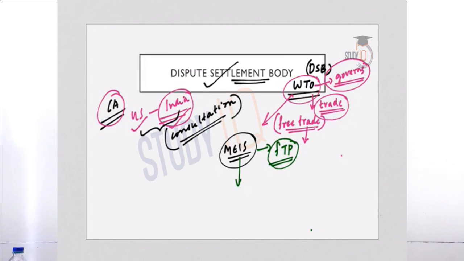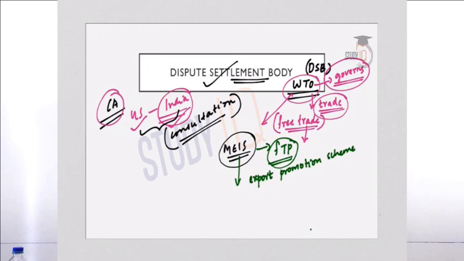It is a major export promotion scheme of India. So the objective of Merchandise Exports from India scheme is to enhance India's export competitiveness and also to generate employment in the country. And under the MEIS, the government provides tax incentives or rebates to notified goods and products exported from the country.